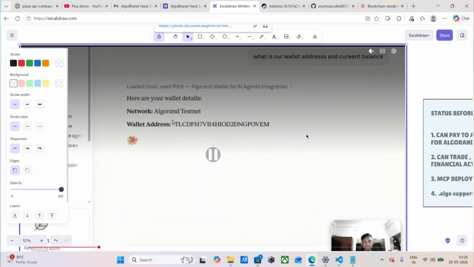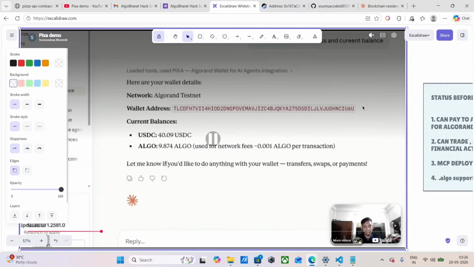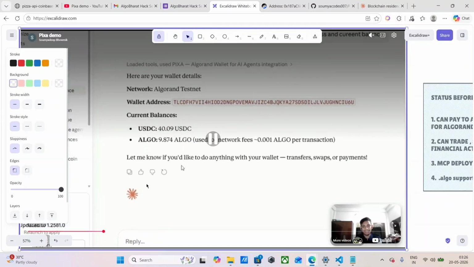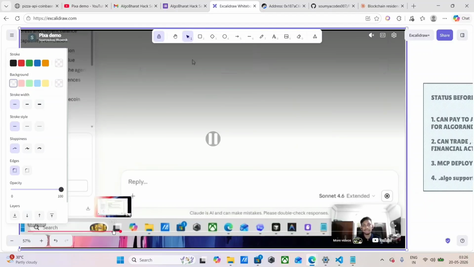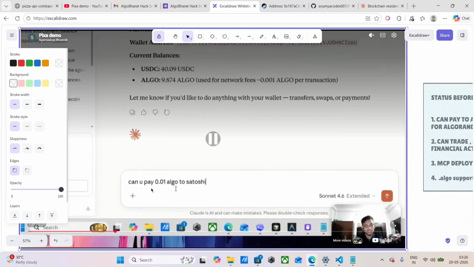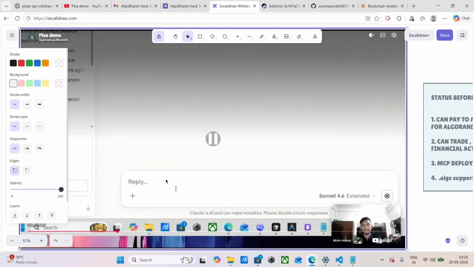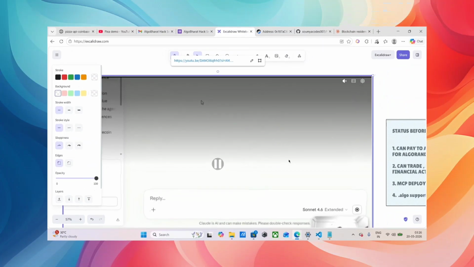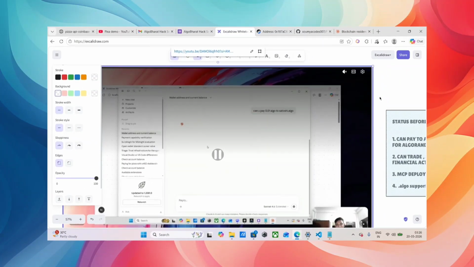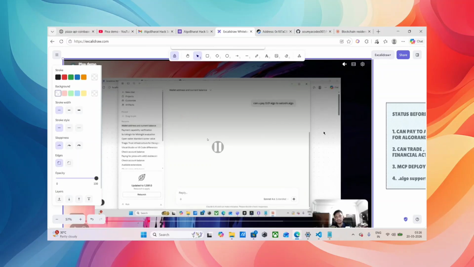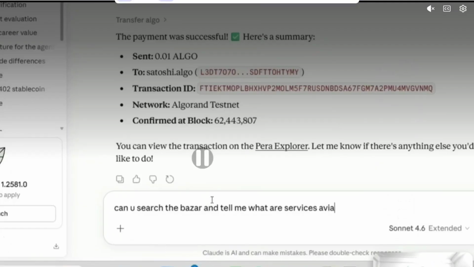This is a glimpse of our agentic wallet. See, this is Claude with the setup of Algorand, our agentic wallet. It has that particular balance. Now it can pay. For example, if I say, can you pay 0.01 to Satoshi.algo, it will be able to pay that user because this Claude agent has access to our MCP or agent wallet. See, it has done the transaction. This is the transaction ID.